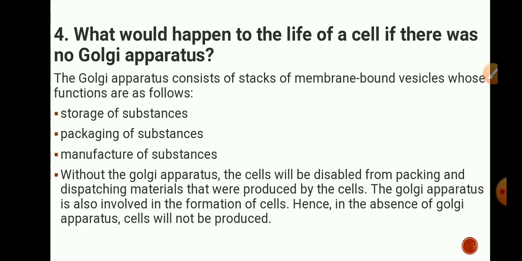So without the Golgi apparatus, the cells will be disabled from packaging and dispatching materials that were produced by the cells. So the packaging, modification and dispatch of substances will not be possible in the cell. And the Golgi apparatus is also involved in the formation of cells, and hence in the absence of the Golgi apparatus cells will not be produced, and the transportation of the substances will get affected, as it helps in packaging, modification and dispatch of substances.